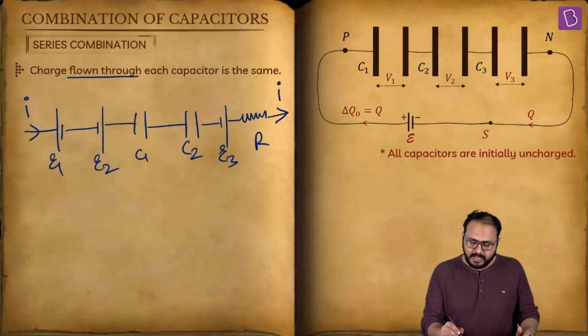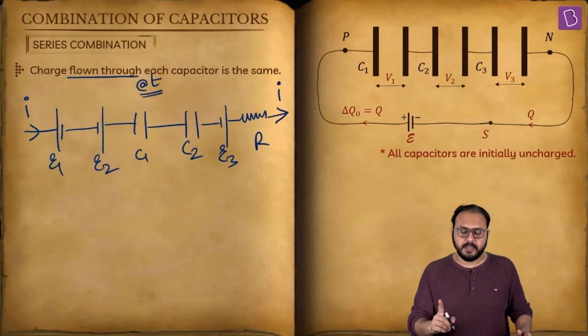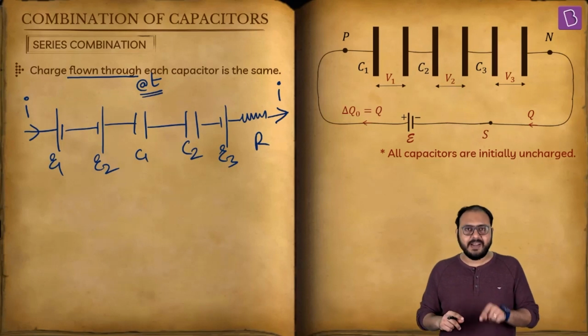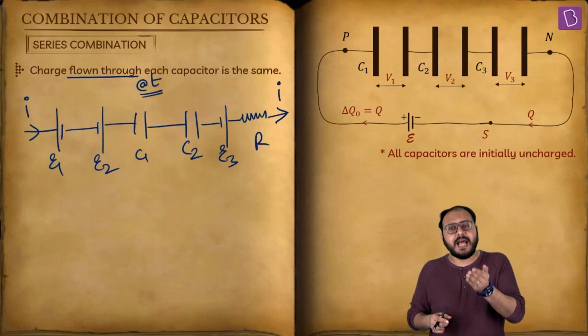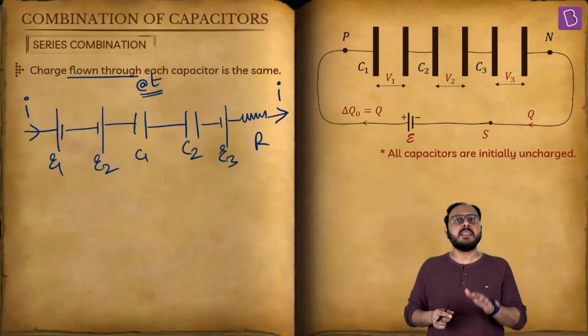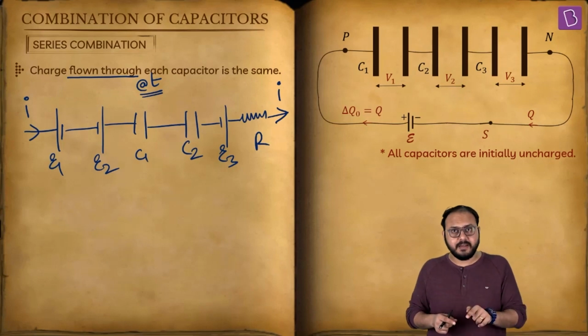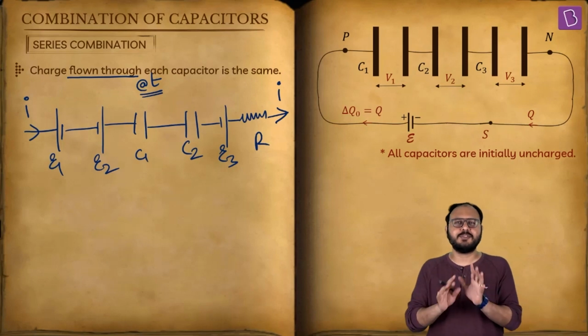I am saying at a time t, if entry is I, exit is also I. Is it possible that at another time this I becomes I dash? Yes. But then if entry is I dash, exit will also be I dash. Do you understand?